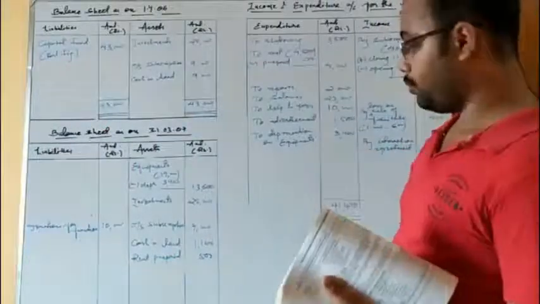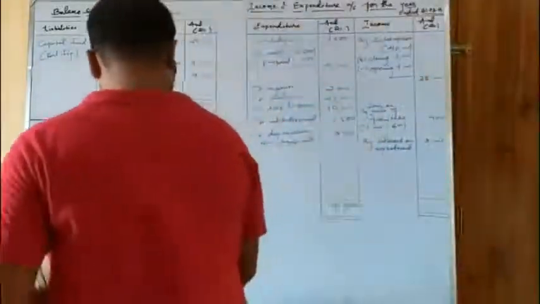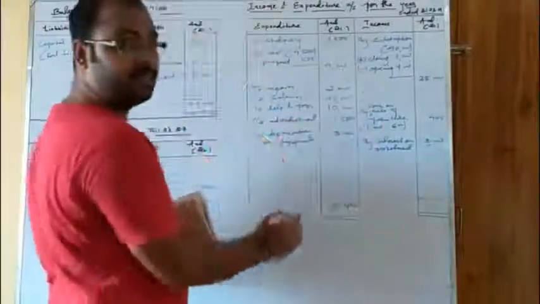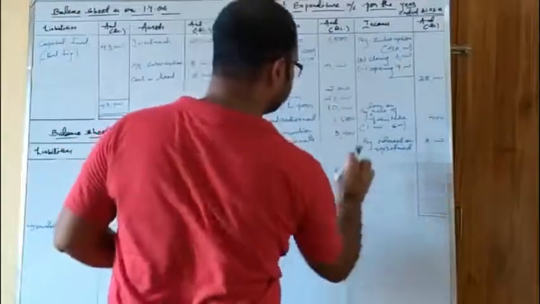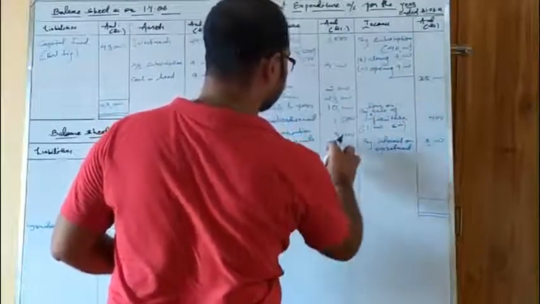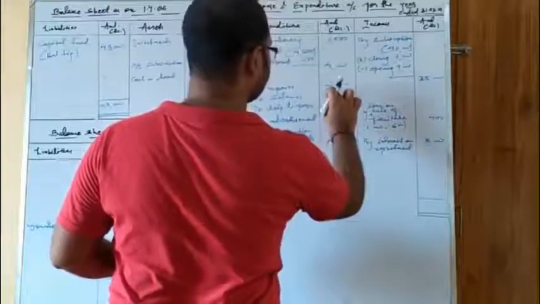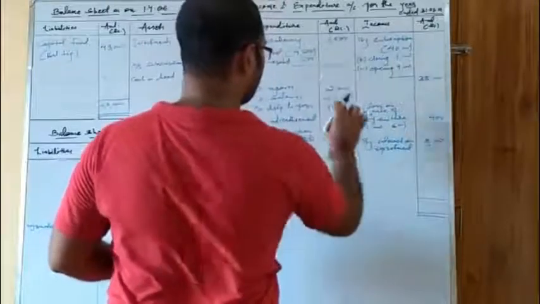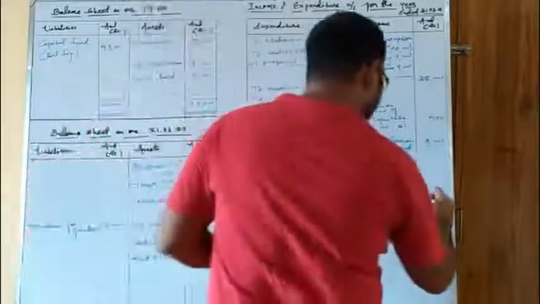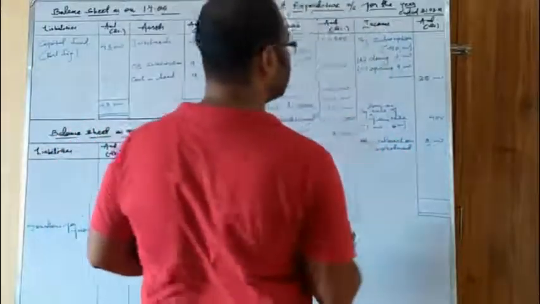But again, as I told you, we have to make the double correction. We have to check again and again whether we are getting this answer or not. Let us see the debit side total.